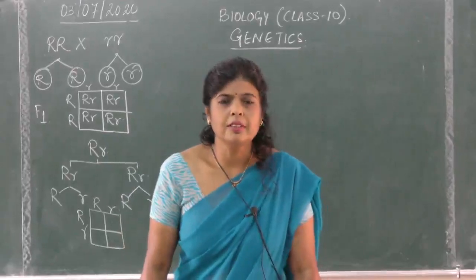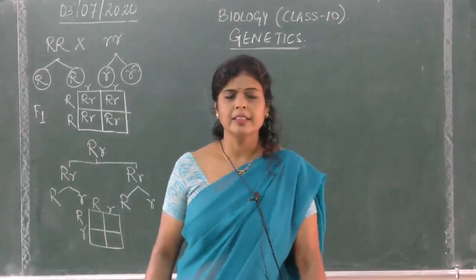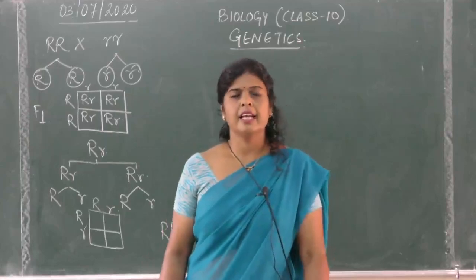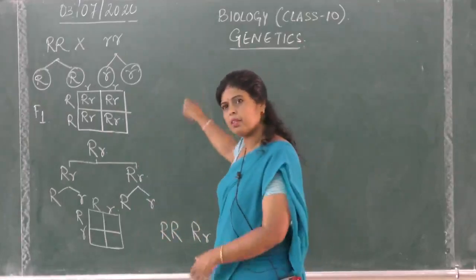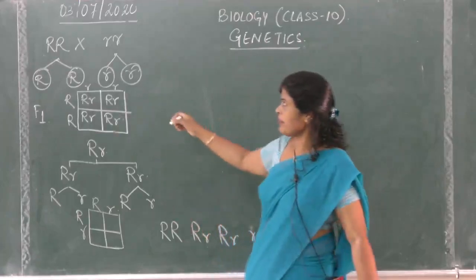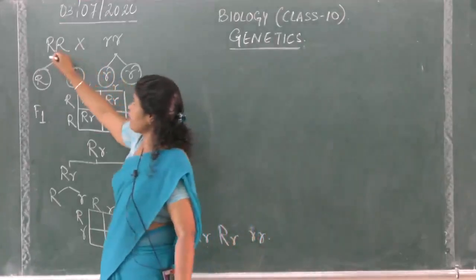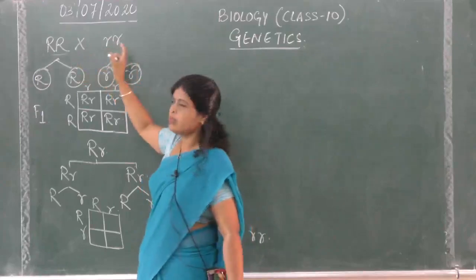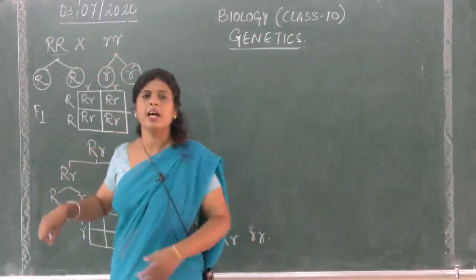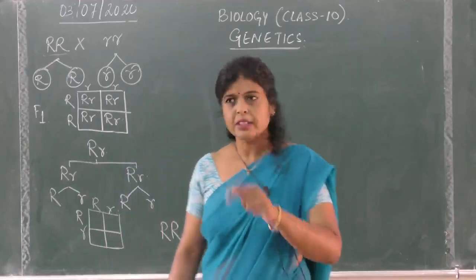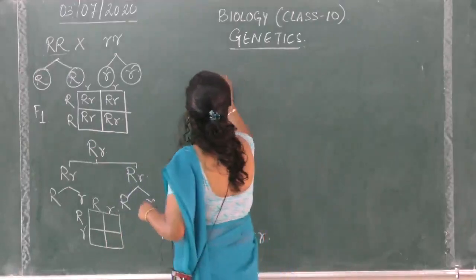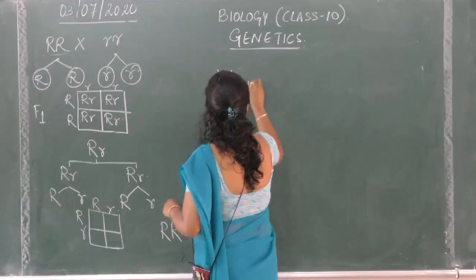Good morning, children. So we are back again with genetics. In the previous class I had explained Mendel's first law based on the monohybrid cross. I have again shown the same character with the monohybrid cross, with the same characteristic, round and wrinkled. This cross only I had shown in the previous class. Now I will be explaining what the first law was. The first law was the law of dominance.